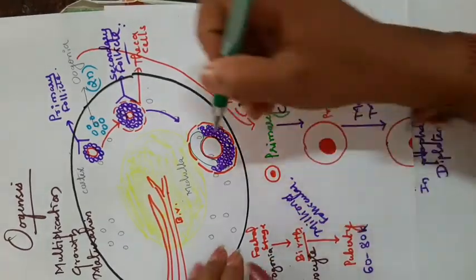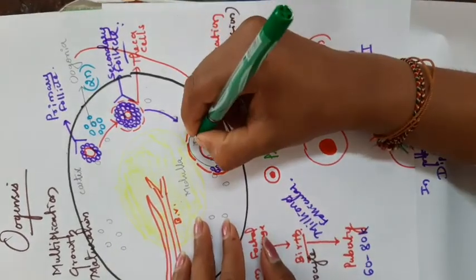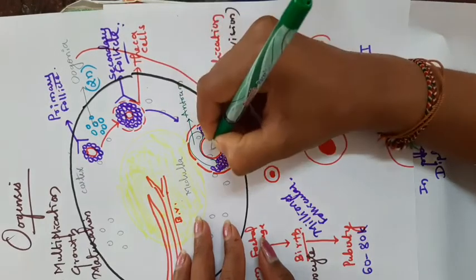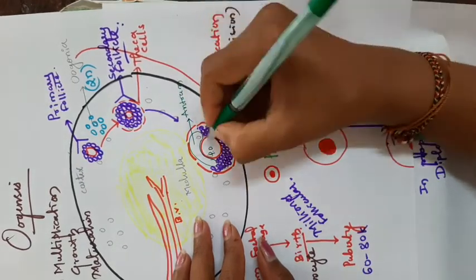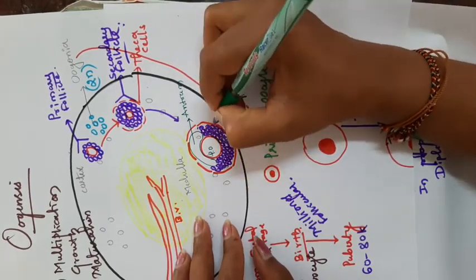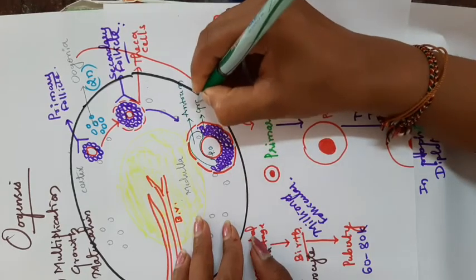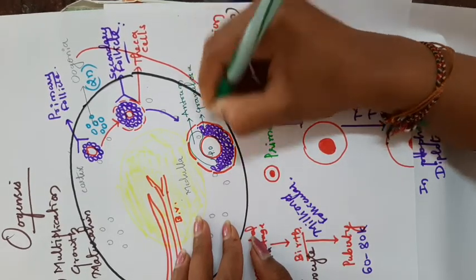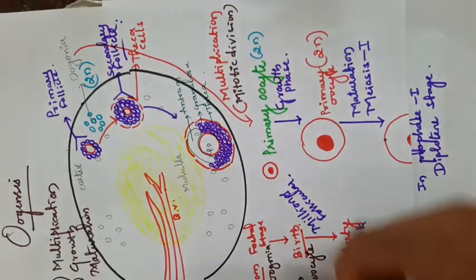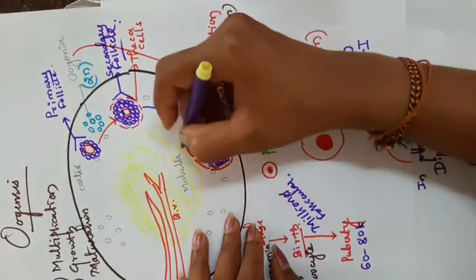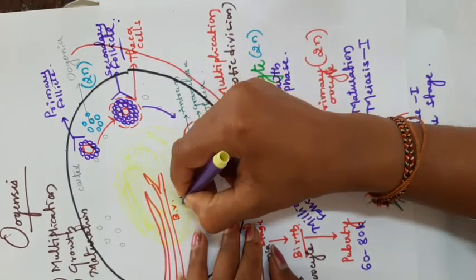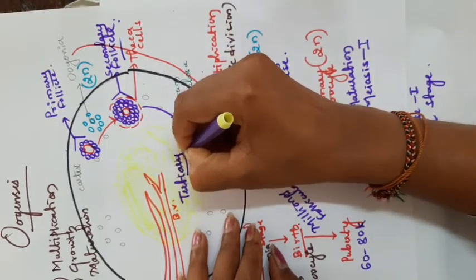Here, the fluid filled cavity which is present in the tertiary follicle is called the antrum. This is the primary oocyte. The layer of granulosa cells, then this is the theca part. This is the structure of the tertiary follicle.